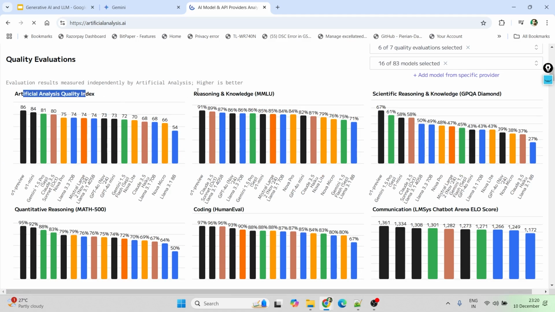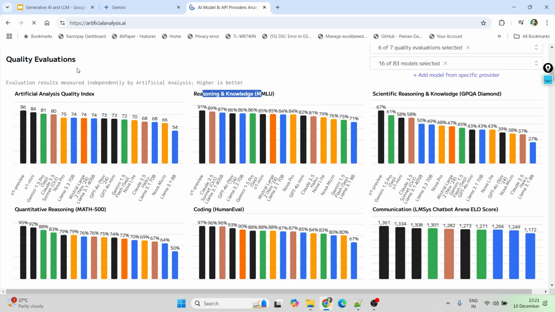Artificial Analysis Quality Index, in terms of reasoning and knowledge. Whatever prompts you give to the LLMs, whether that particular prompt is understood by that particular model or not. When ChatGPT was released in the earlier days, there were some kinds of mistakes made by ChatGPT. If it tried to give some wrong answers and you tried to convince it, it used to say it was the right answer. These are some kinds of hallucinations, where the model tells some wrong answers as right. Even that is very important.